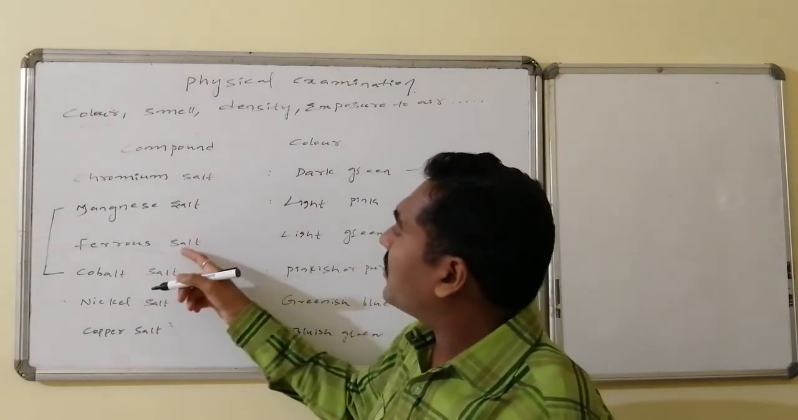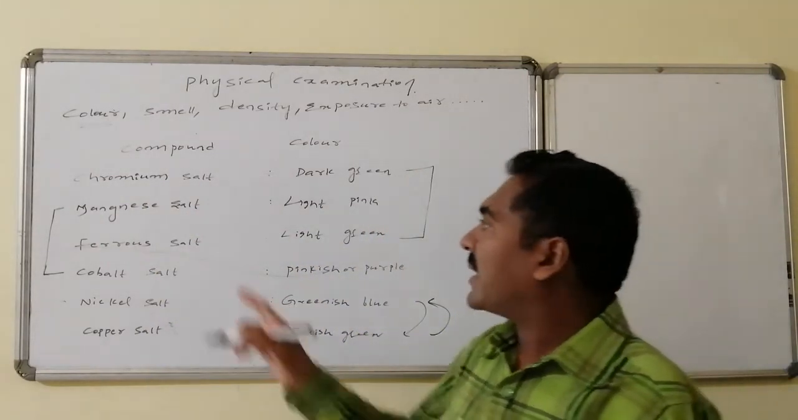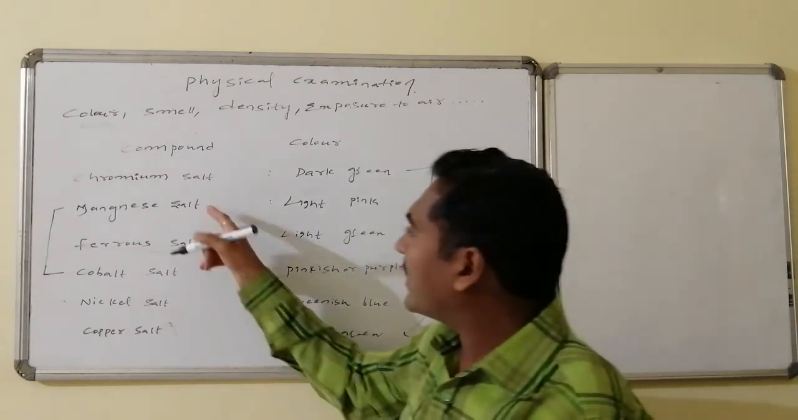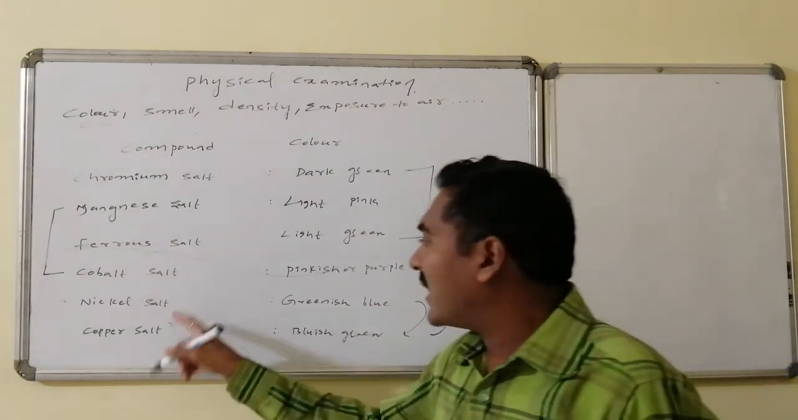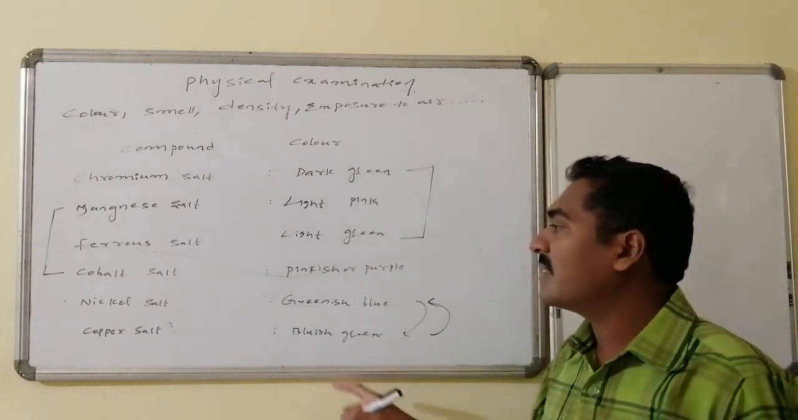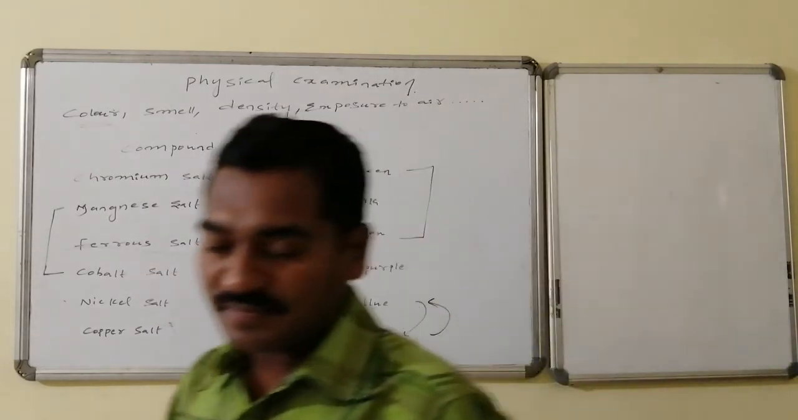Chromium followed by ferrous, not counting one of them, that is manganese. Chromium and ferrous are alternate, and both have green colored compounds. Manganese followed by cobalt, alternate. Manganese and cobalt have purple color, and these two colors are interchanged. Copper has bluish green, whereas nickel has greenish blue.